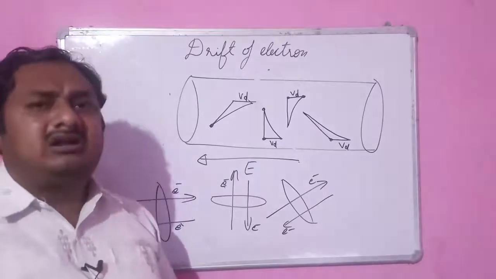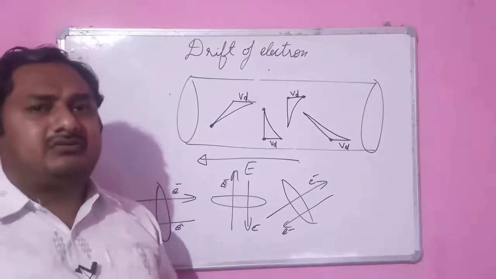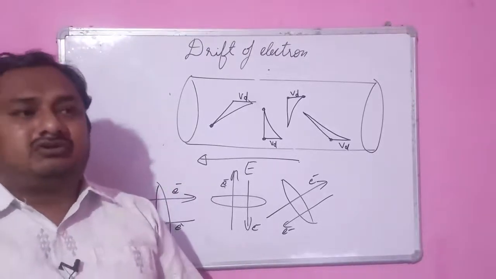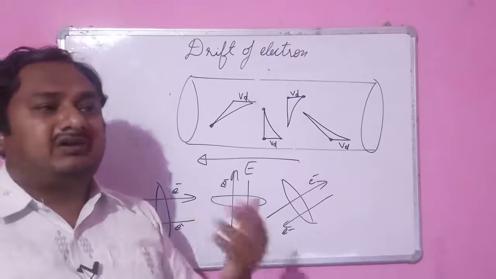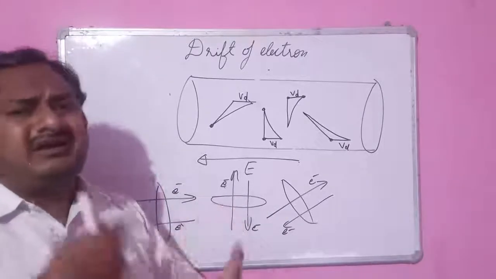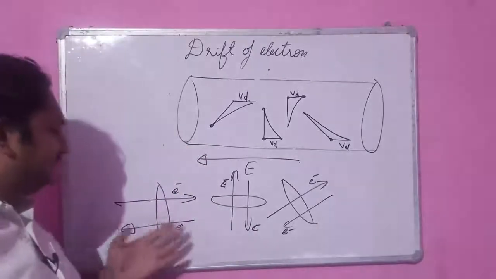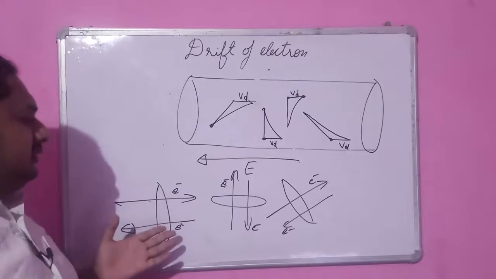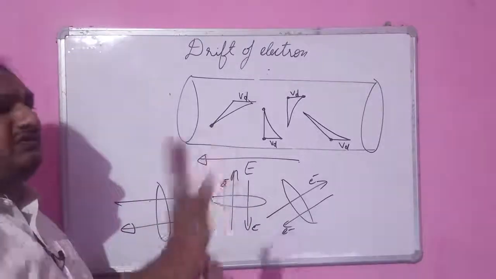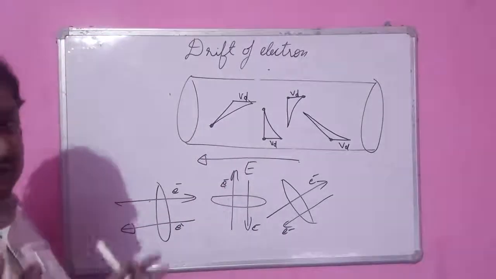Normally in a conductor, the valence electrons, or we can say free electrons, are in thermal motion. Thermal means heat. So due to the heat energy, they have a certain kind of motion that takes place in a zigzag path, random in all directions. So I have drawn it over here. These are the random motion, meaning there is no fixed motion of those electrons which are in thermal motion.